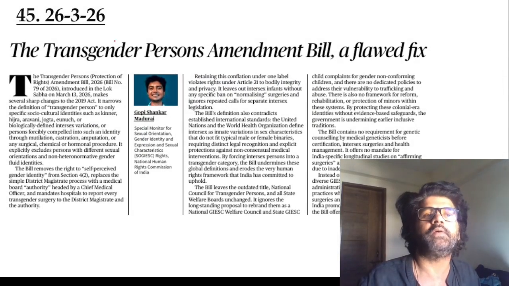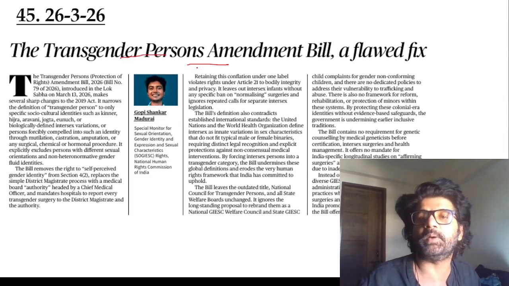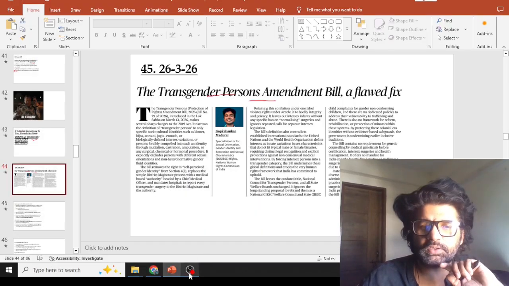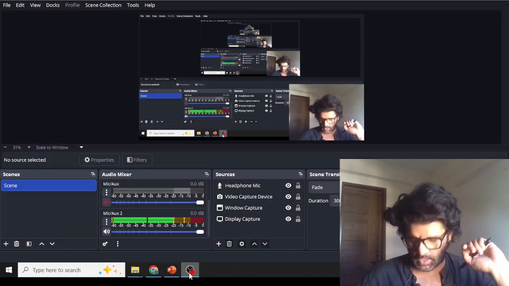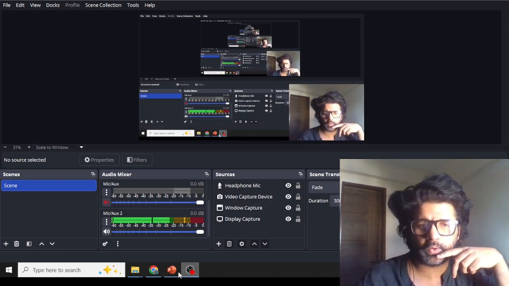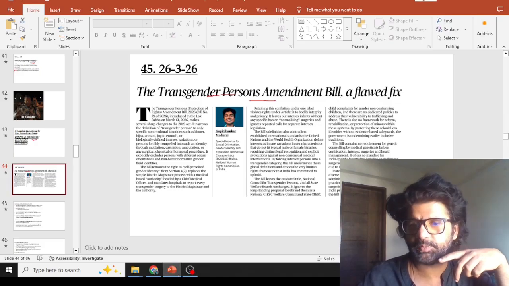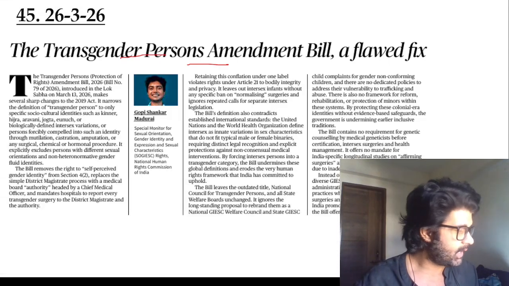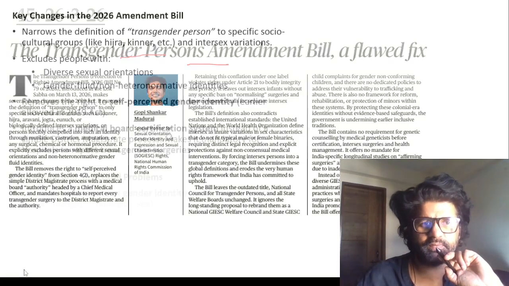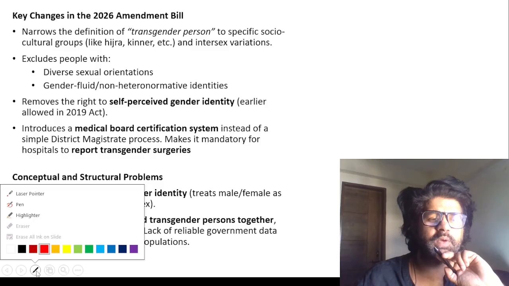45th article, Transgender Persons Amendment Bill, a flawed fix. Transgender and intersex people are not the same, but they are treated as the same in our countries. So what is this article all about? The Transgender Amendment Bill has been proposed, and under this bill, what is happening? They are trying to do certain stuff. I cannot determine what is my gender or identity.